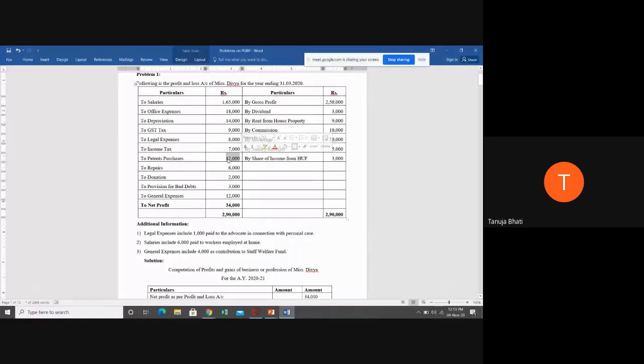But now depreciation you charge on what, students? On assets. Very good. Now patent is an asset. So only depreciation on patents will be allowed, whereas the patents purchases will be disallowed. So out of this 12,000, we have to remove only the depreciation portion which is allowed, and the remaining, after deducting depreciation, whatever amount is remaining has to be disallowed.